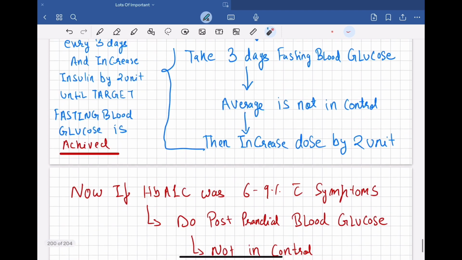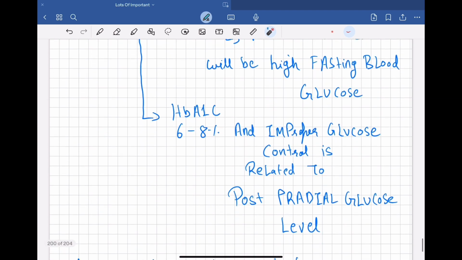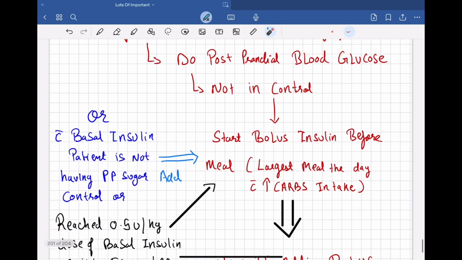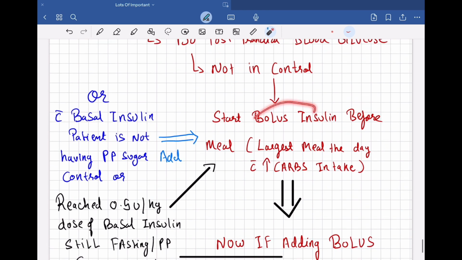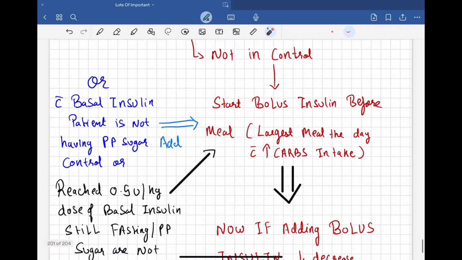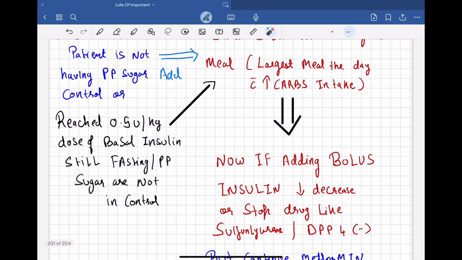So basal insulin we were giving at night time, bedtime. Bolus insulin we will give at the largest meal of the day, where the carbohydrate intake is high. If, for example, the patient is having a heavy breakfast in the morning, you need to give bolus insulin before the meal at breakfast, right?